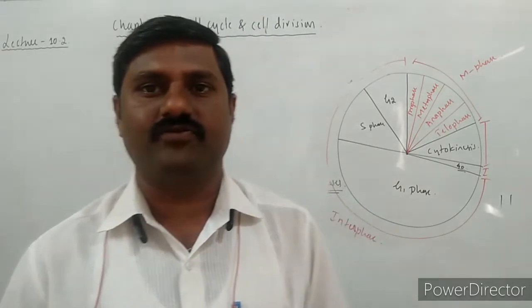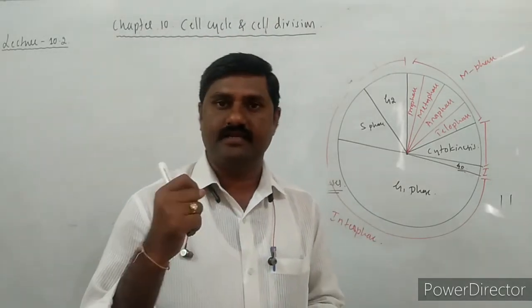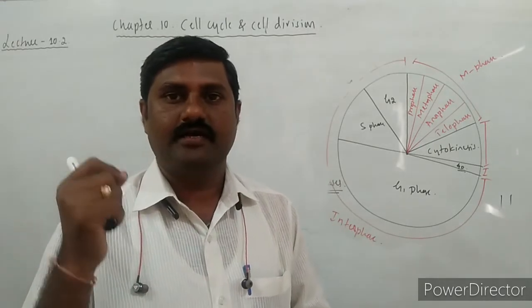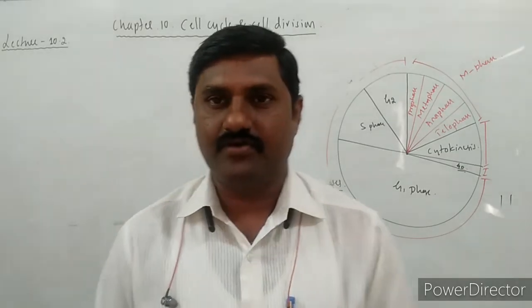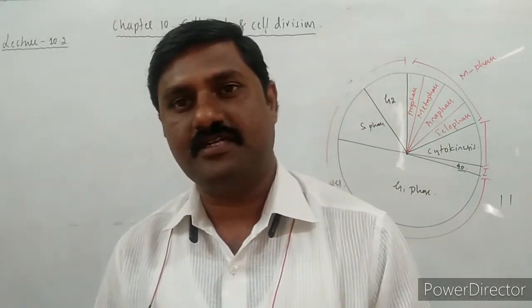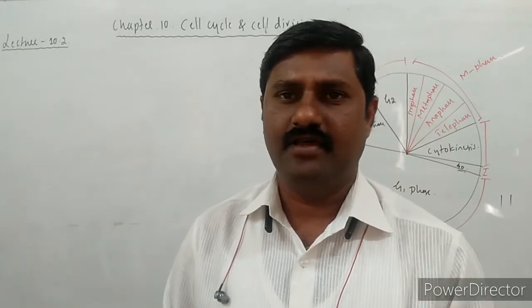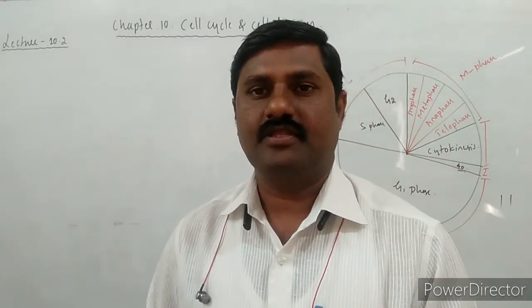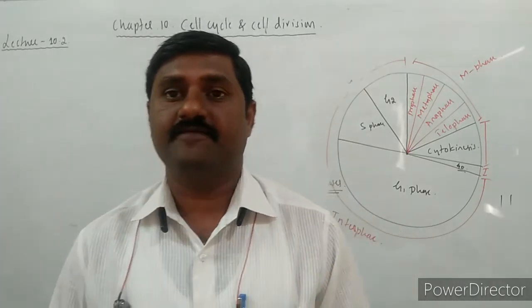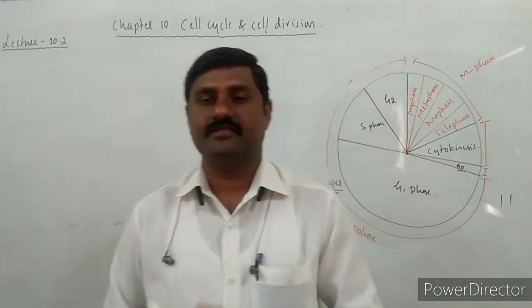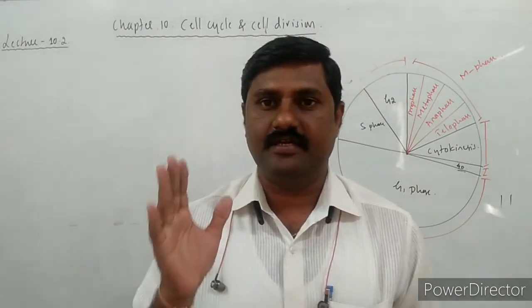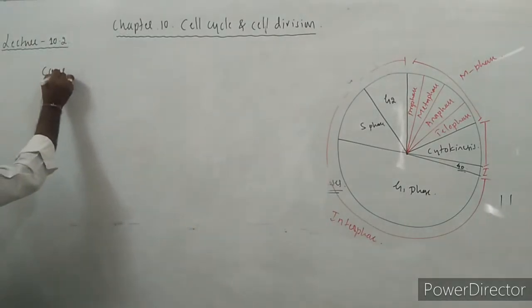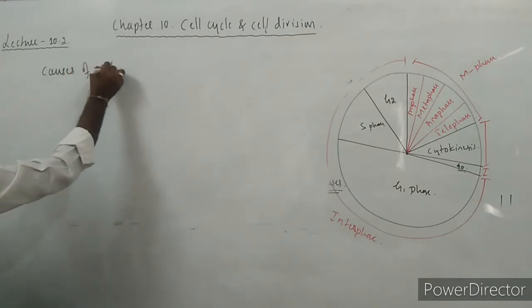So these are the facts we are familiar with in cell cycle from the last video, and now in this video, we are going to study the causes for cell division. Of course, there is a cell. Why should it divide? There are many hypotheses and principles explained by many scientists. What are the major causes of cell division? Let us see one by one. Causes of cell division.